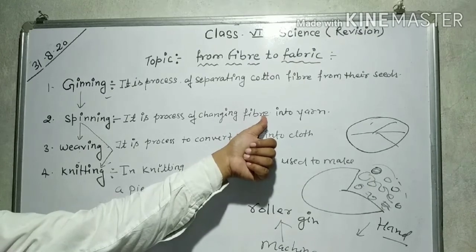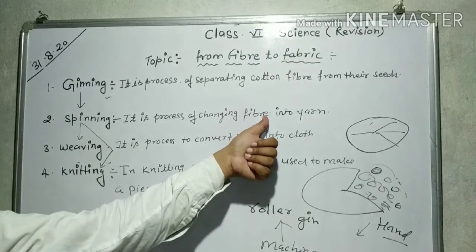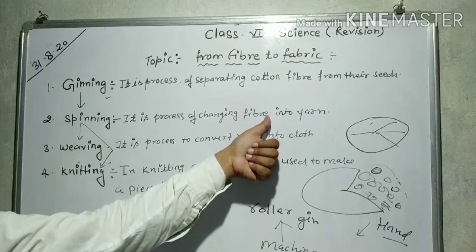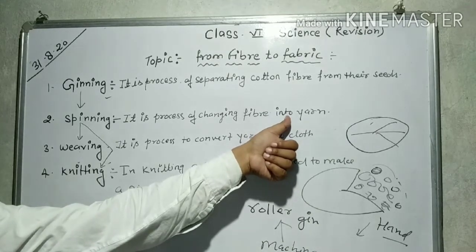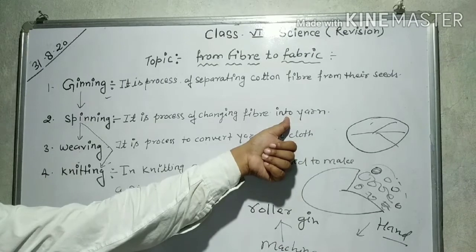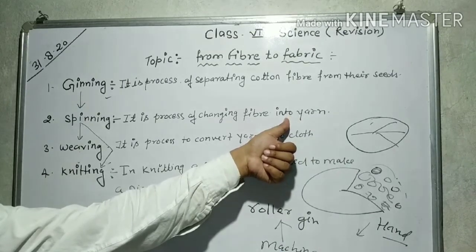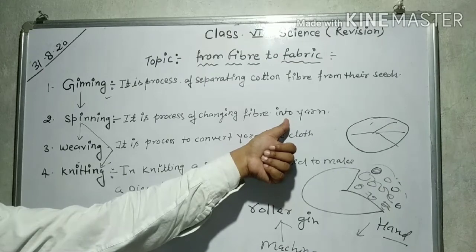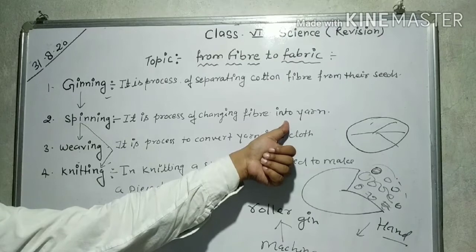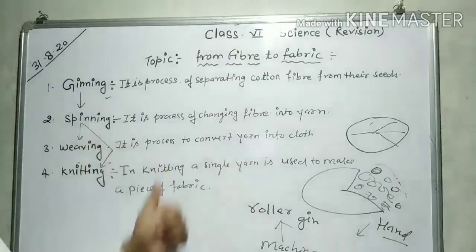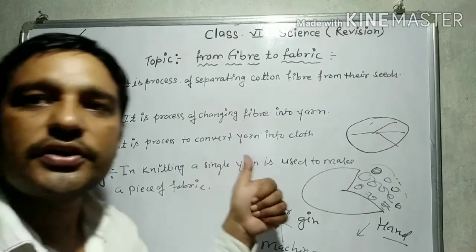Means when two fibers are twisted, they form a long thread called yarn. It is done by the takli or hand spindle or charkha. It means having wheels set up, rotate, and wool is made into yarn. You have seen the charkha used by Mahatma Gandhi. Mahatma Gandhi used the process of spinning. He made cotton and jute into yarn.